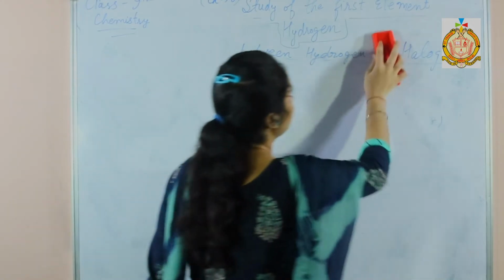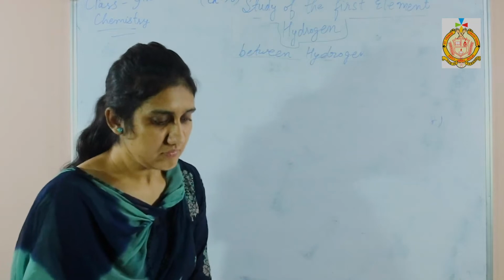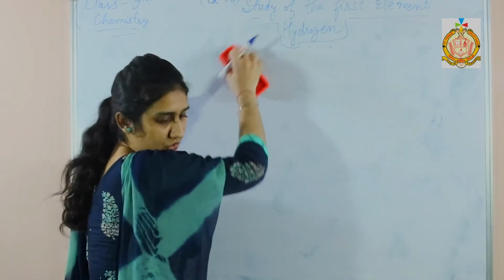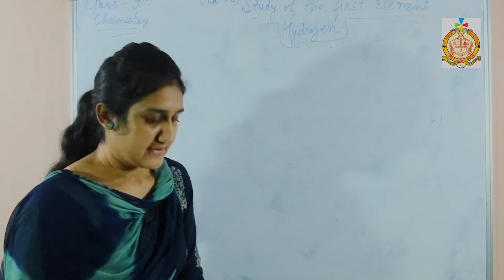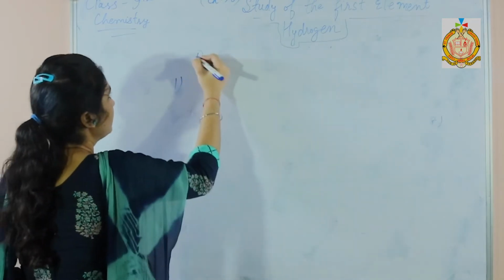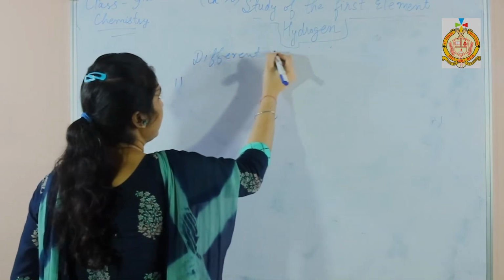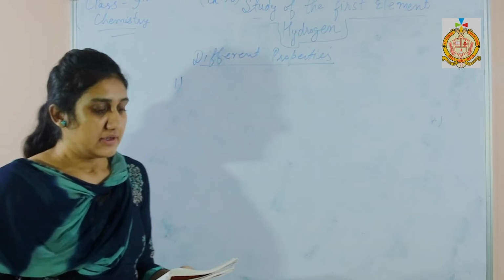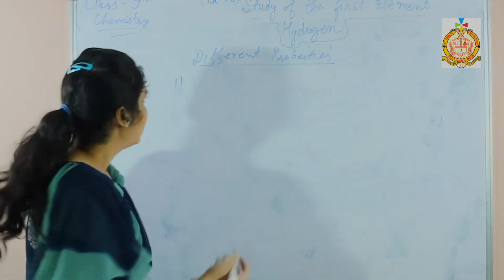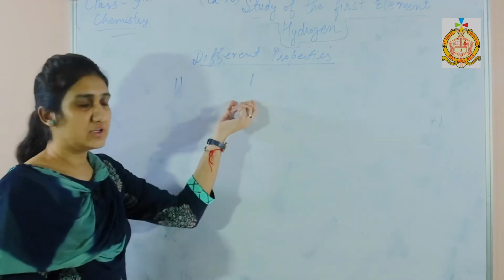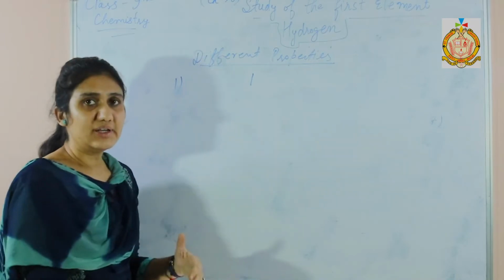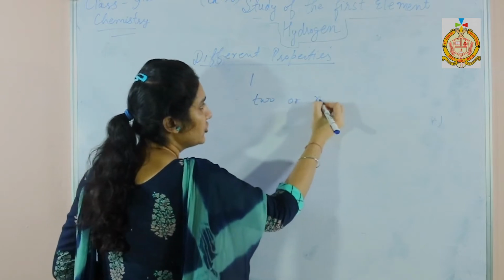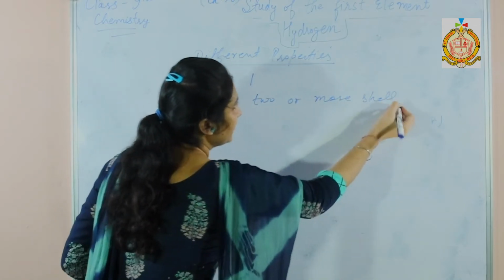First, the hydrogen atom has only one shell, because it needs only one shell as it has only one electron. But alkali metals as well as halogens have 2 or more shells. So it is the first point of difference.